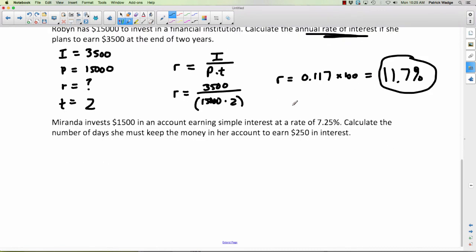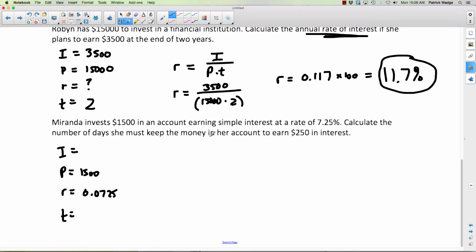All right, one more. Let's go straight to writing down I equals, P equals, R equals, T equals. So let's see what we got. Miranda invests 1,500. So she invested it. What's that? That's the principal. In an account earning simple interest at a rate of 7.25%. So there's our R, 7.25%. But wait a minute, I'm not going to write down 7.25, am I? No, because I need to switch that out of percent form by moving the decimal over 2 spots or by dividing by 100. And if you do that, you'll get 0.0725. Another pretty good investment here.